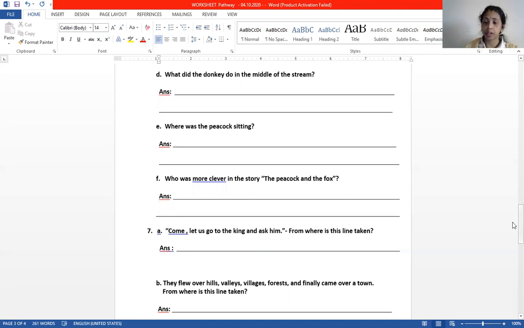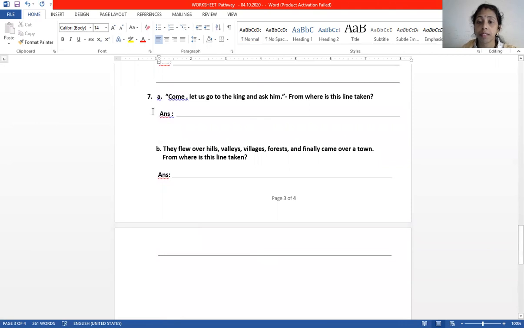Now I will move towards question number 7. The question number 7 is, "Come, let us go to the king and ask him." From where is this line taken? You need to write the title of the story. So where is this line taken? The line is taken from which story? Yes, the line is taken from The Peacock and the Fox.